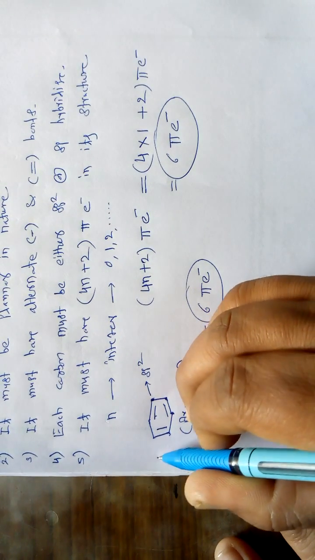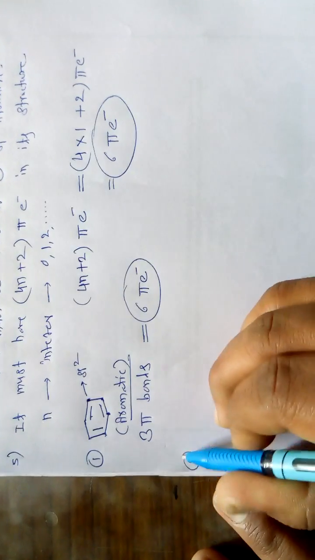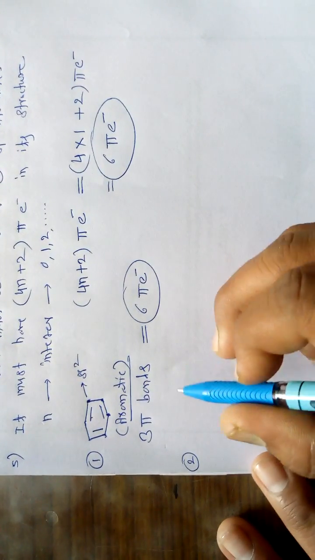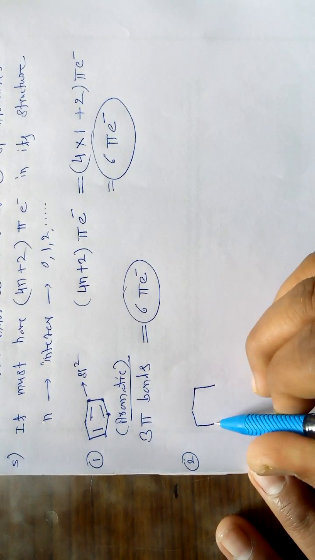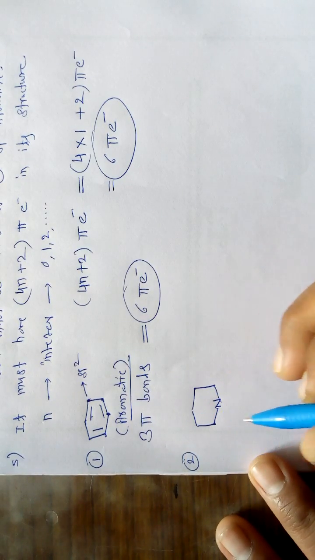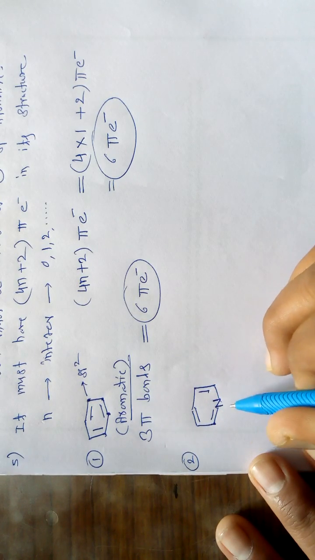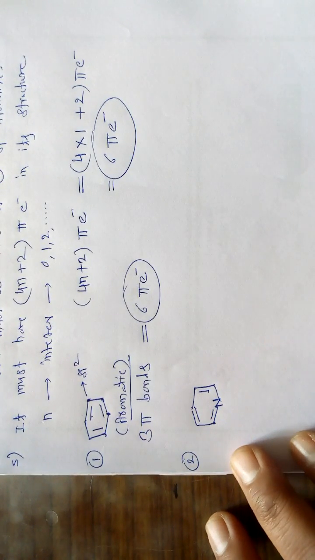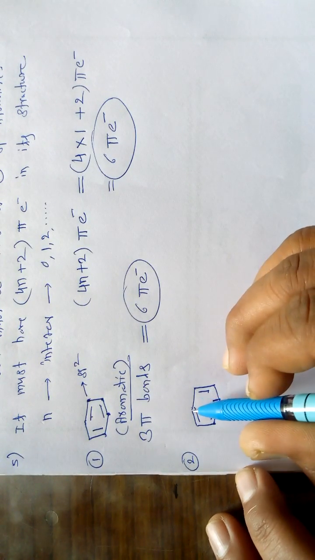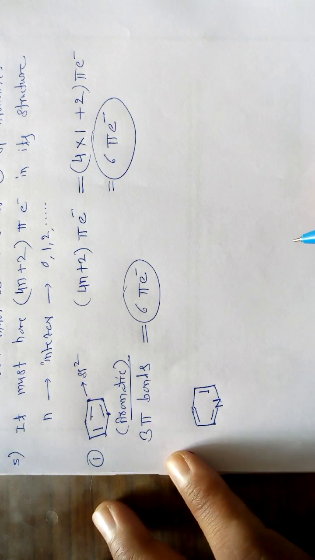Secondly, if we take the next example for our discussion, a molecule which has one heteroatom, like this, one ring which has one heteroatom, this is called pyridine. This pyridine molecule is a heterocyclic compound. Now if we want to assign the nature of this molecule, whether it is aromatic or non-aromatic, again we have to apply all the rules given by Huckel.